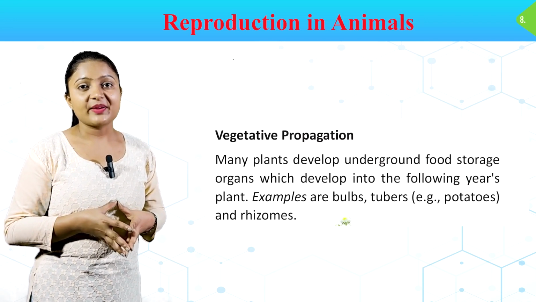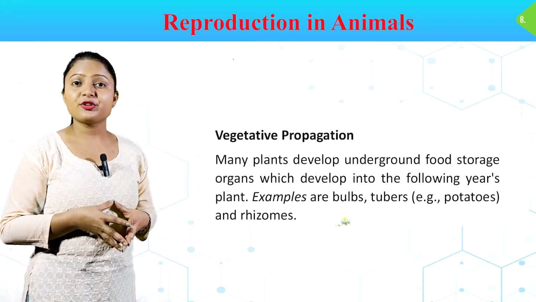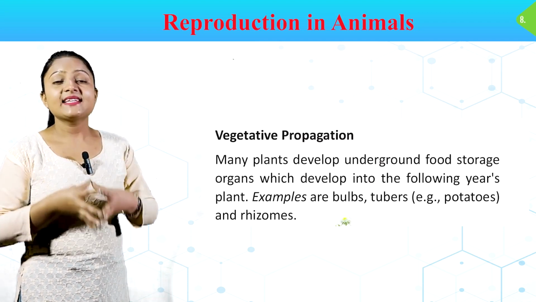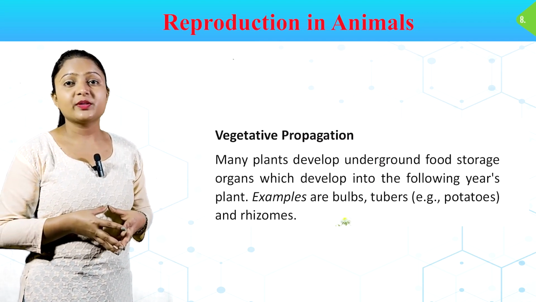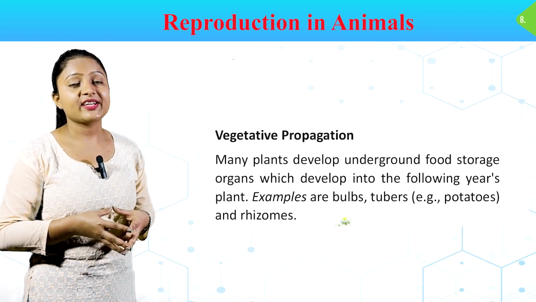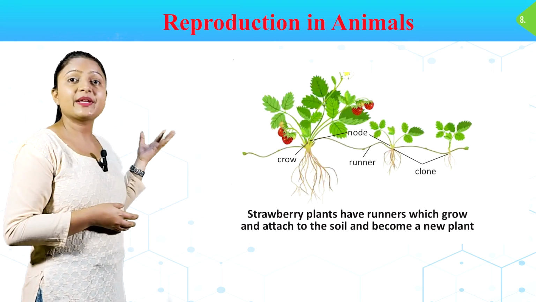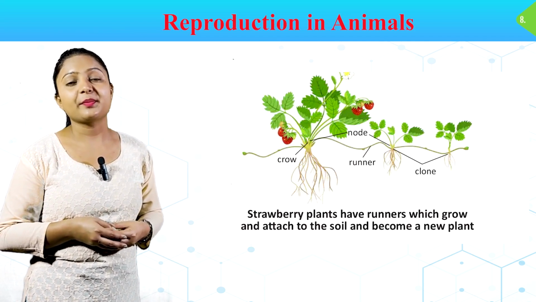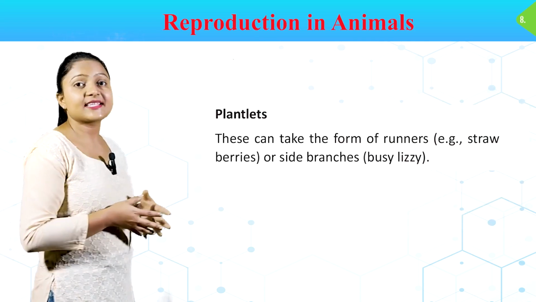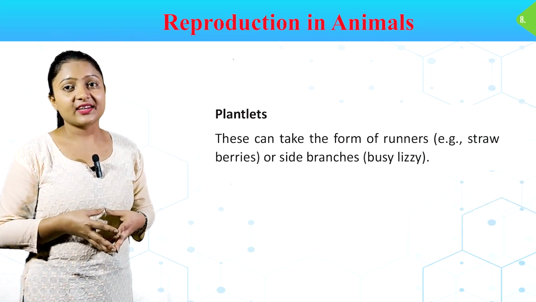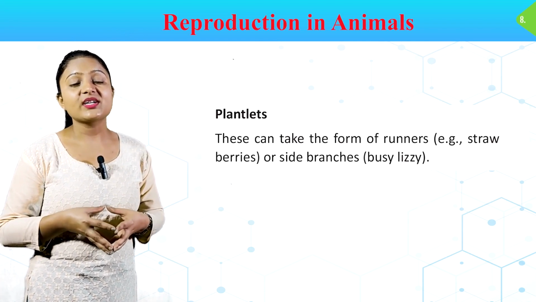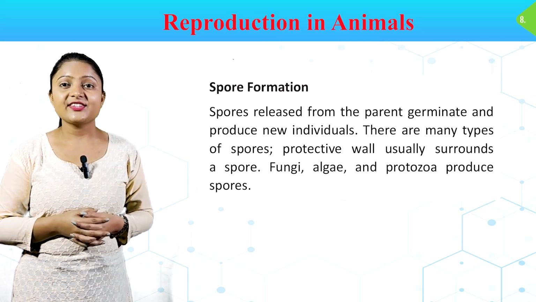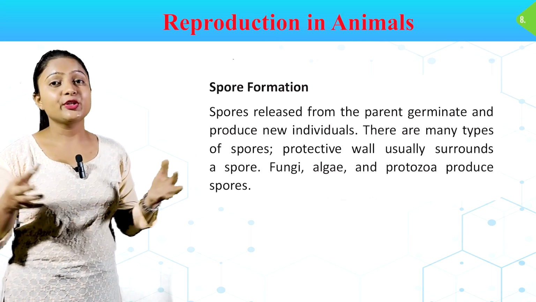Vegetative propagation. Many plants develop underground food storage organs which develop into following year's plant. Examples are bulbs, tubers, example potatoes and rhizome. In this image, we can see strawberry plant have runners which grow and attach to the soil and become a new plant. Plantlets. These can take the form of runners, examples strawberries or side branches, Busy Lizzie. Spore formation. Spores released from the parent germinate and produce new individuals.